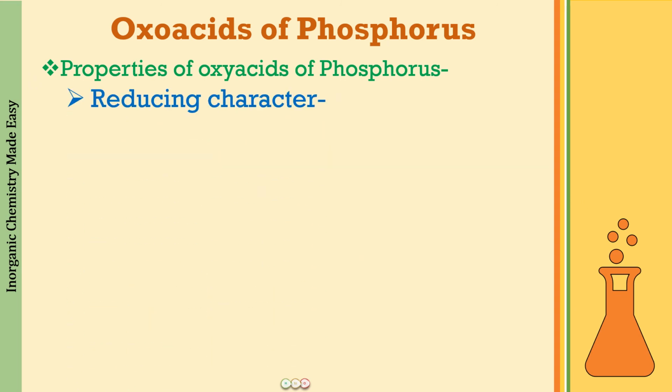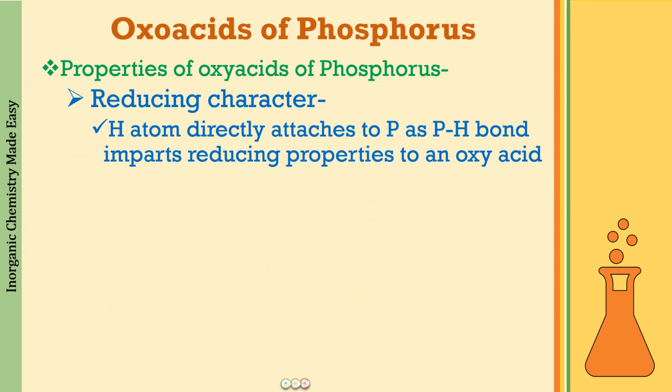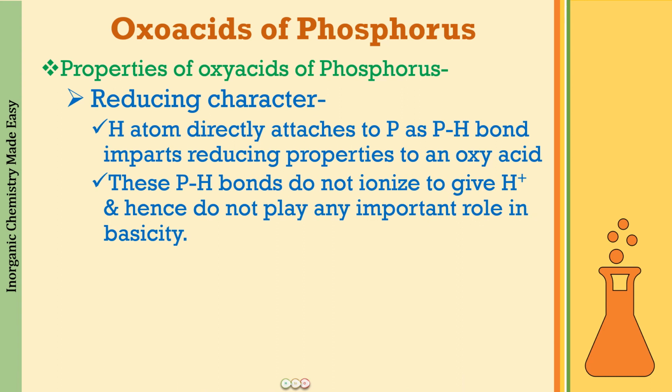The next property we have is the reducing character. I also told you that the hydrogen atom which is directly attached to the phosphorus as the PH bond imparts reducing properties to the oxy acid. These PH bonds do not ionize to give H+ ions, hence they do not play any role in the basicity or the acidic strength of the compound. So for example, if you look again at H3PO2, you can see that it has two PH bonds. So this is going to be reducing in nature.